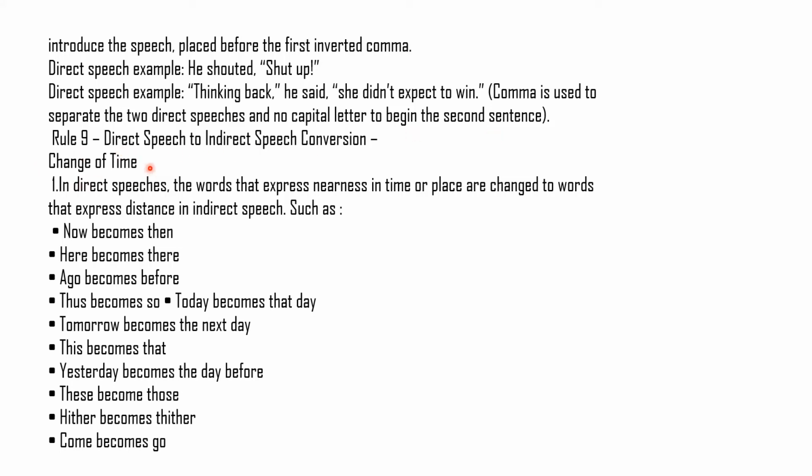Now, change of time. In direct speech, the words that express nearness in time or place are changed to words that express distance in indirect speech.